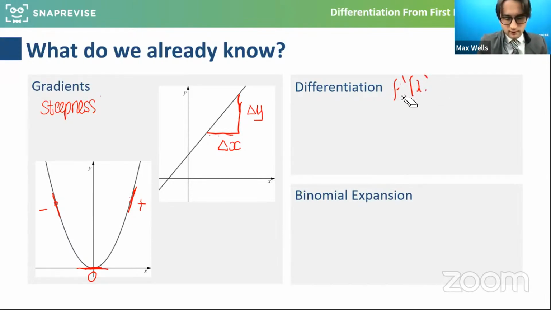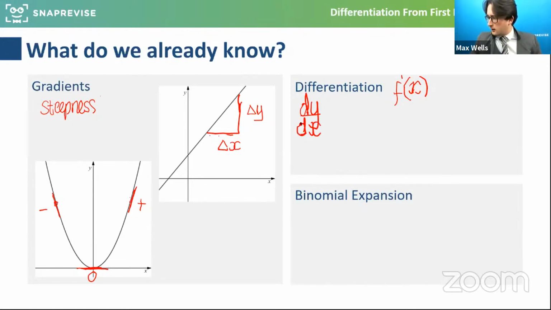Apologies guys, the pen's been a bit funny, I'll just get that sorted. Do let me know if you've seen that before. So let's have a little look. The gradient, if we're using function notation, we use f dash x, and if we're using y, we use dy by dx.